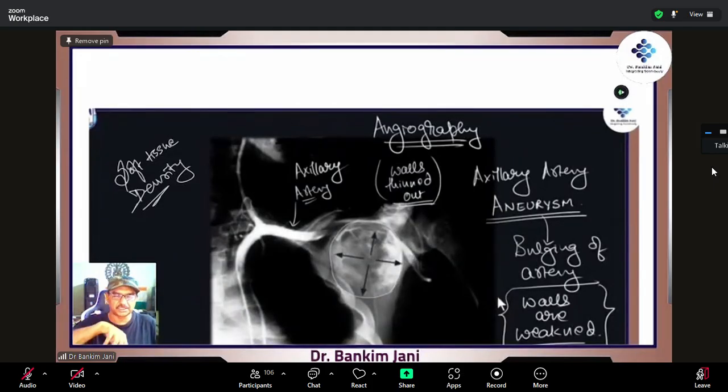Metal density is sharply, clearly focused, right? Very well defined. So you'll be able to identify between the bone and the coin, the one rupee coin, very clearly, because bone density is slightly less than the metal density. But when it comes to soft tissue density, they are all the same.